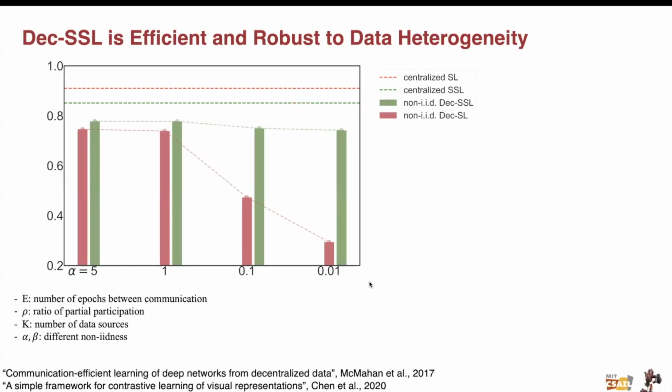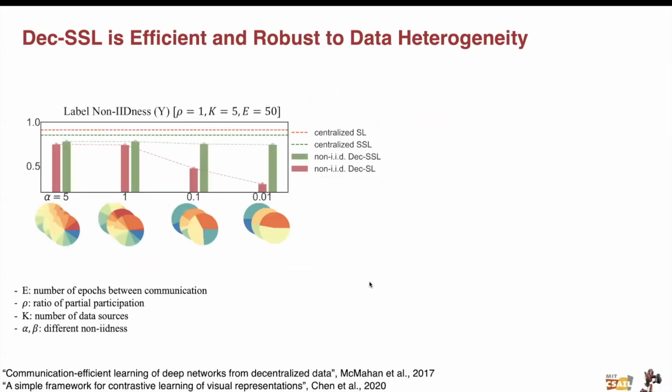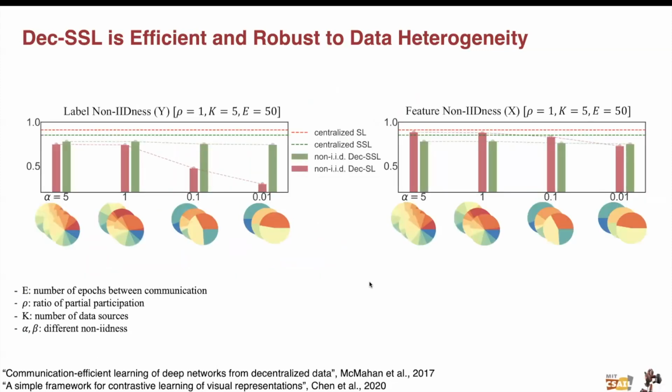However, the SSL performance is much more robust to non-IIDness. Specifically, the flat curve for the green bars shows that Dec-SSL is robust on the CIFAR10 dataset. It even performs on par with the centralized counterpart that requires extensive communication and storage. And this holds true for both label non-IIDness and feature non-IIDness.